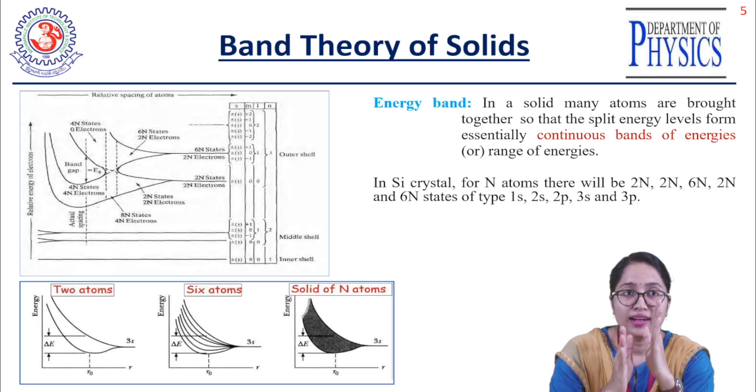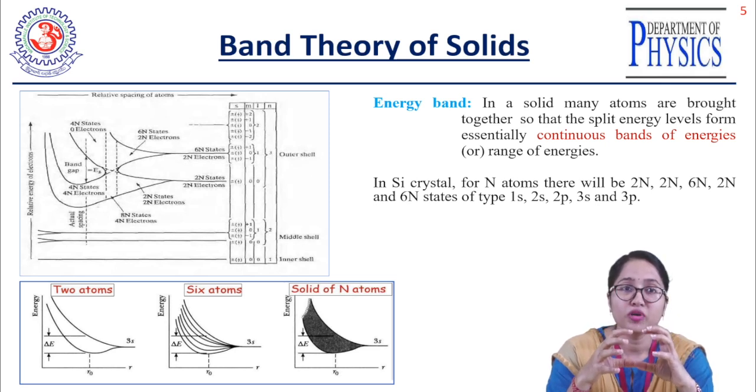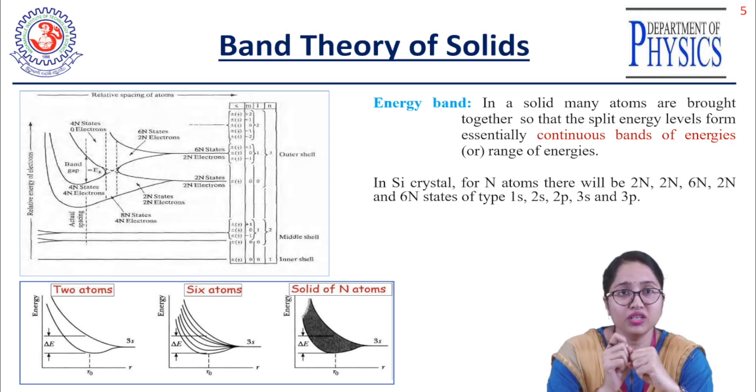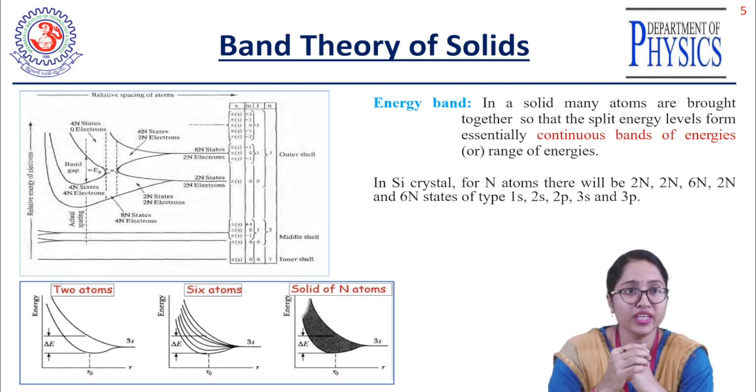So at that distance, the interatomic distance is called the equilibrium interatomic distance, meaning that beyond that we cannot reduce the distance between the two atoms. That is the equilibrium interatomic distance. So what will happen at that point? The energy level which had merged before will start splitting once again.